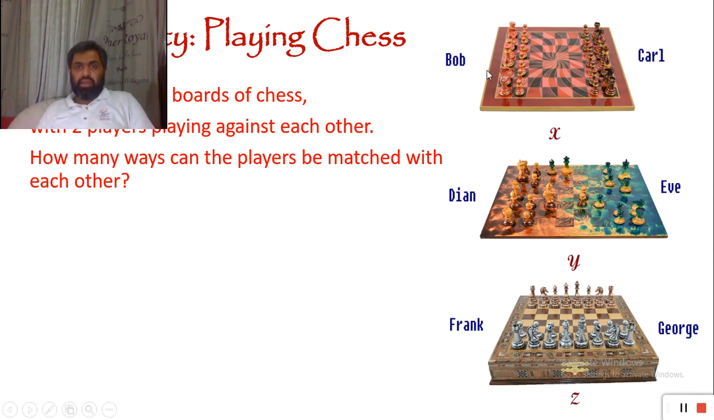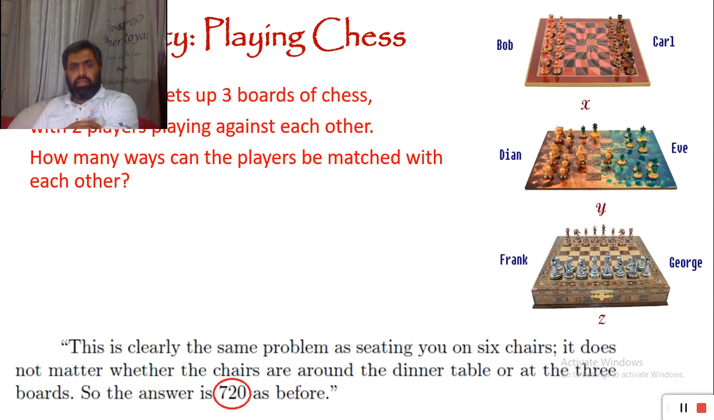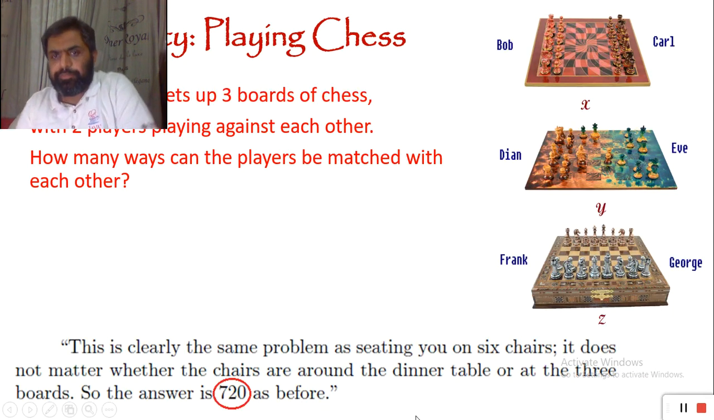Suppose we have one combination of matches. Bob is playing against Carl, Dion is playing against Eve, Frank is going to play against George. In the next set of games, they are going to change the seating arrangement, so they will have different opponents. So they decided, okay, we are going to have 720 matches.